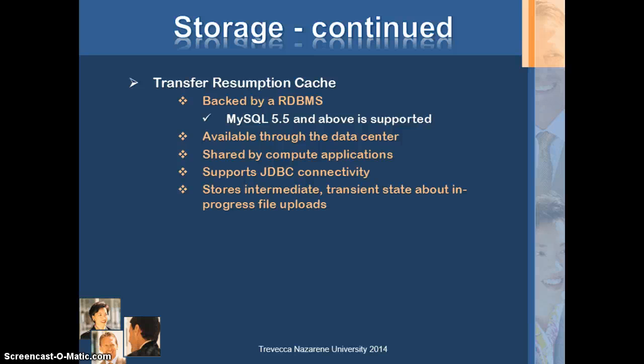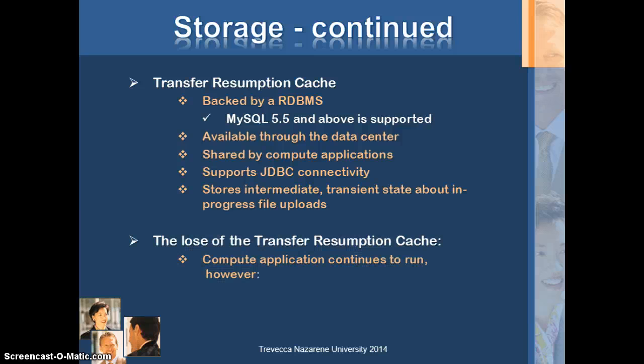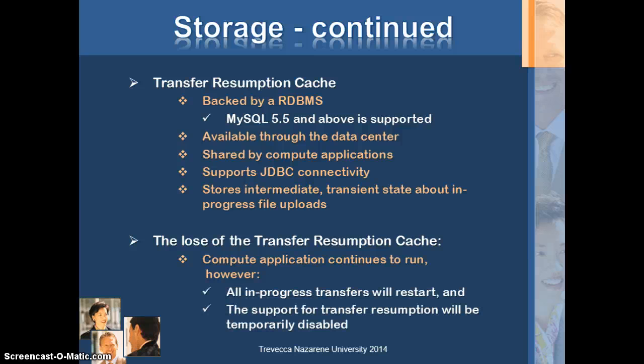It stores intermediate transient state about in-progress file uploads. In other words, it keeps track of the states of all the transitions within the Simplicity system. Even if this feature is important, Simplicity can work without it. However, that comes with certain drawbacks. The compute application continues to run, but all in-progress transfers will restart from the first byte. Support for transfer resumption will be temporarily disabled.